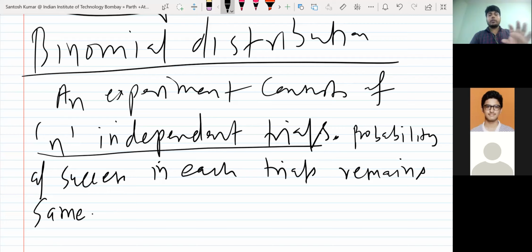So this type of experiment will be considered in binomial distribution. You can apply binomial distribution. But which type of experiment can you not apply it to? For example, you have a box with 5 red, 5 black balls, and we are drawing one ball without replacement. So tell me, what is the probability of getting one black ball? We draw one ball and that is black. So what is the chance?